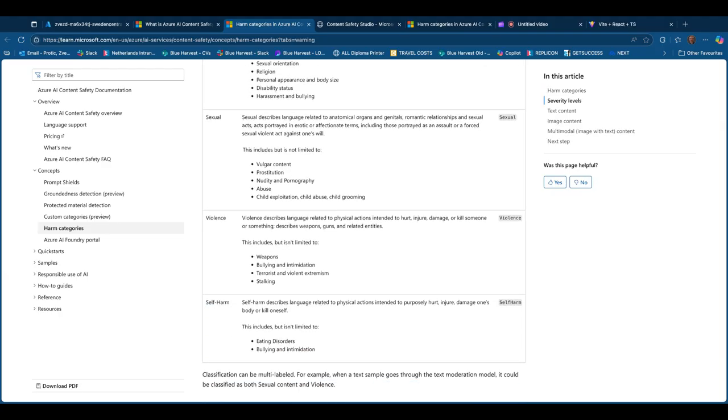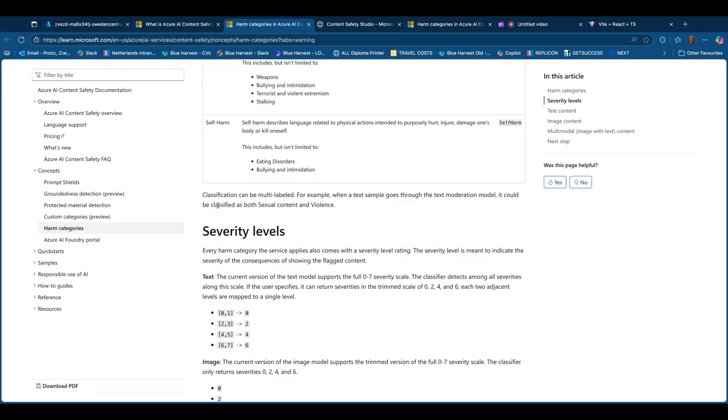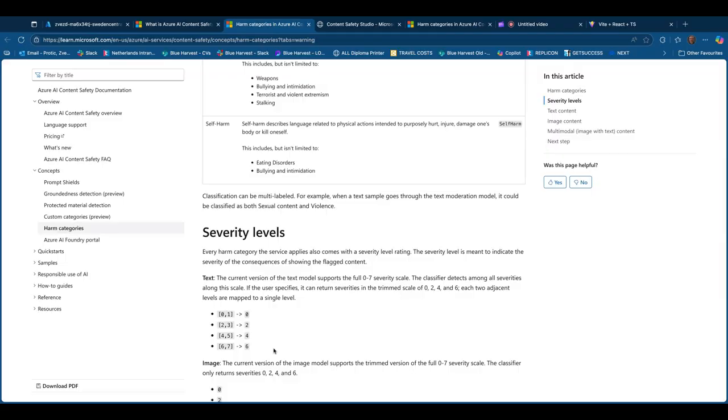Each of these categories has a different level of severity, and there are in total 7 levels of severity. And the Azure AI Content Safety service brings back four numbers, 0, 2, 4, and 6, which correspond to these levels: 0 to 1, 2 to 3, 4 to 5, and 6 to 7.